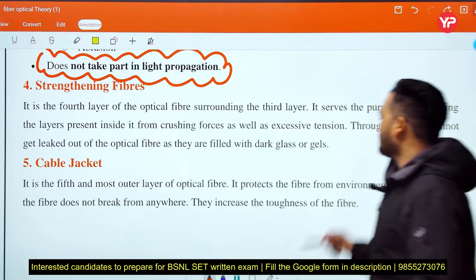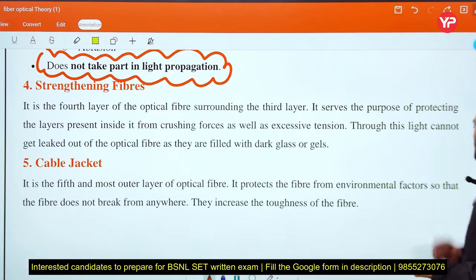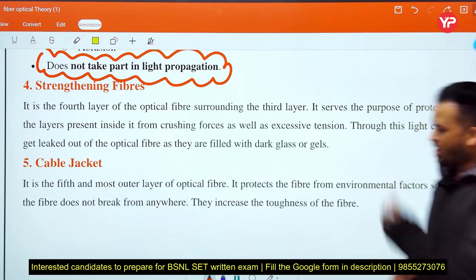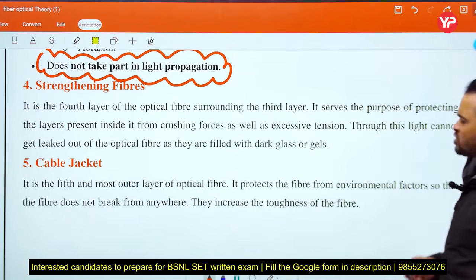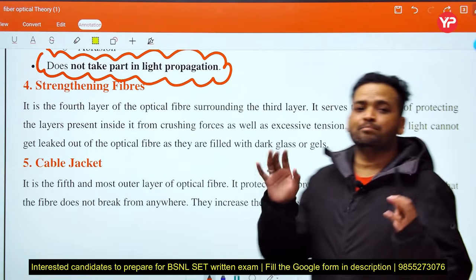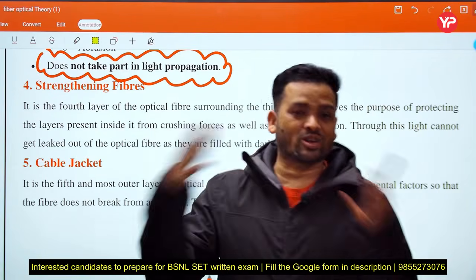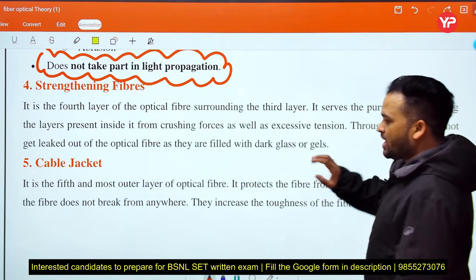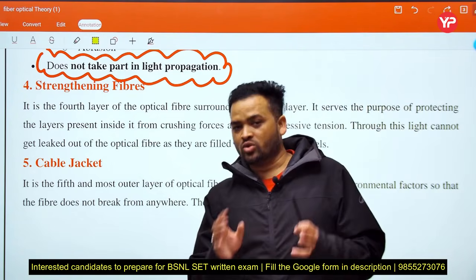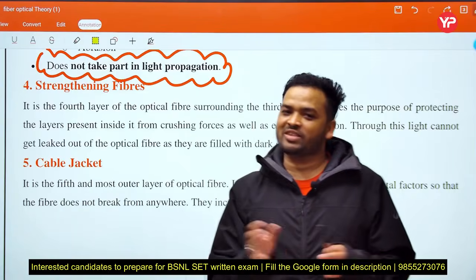This layer of the optical fiber protects the fiber from environmental factors so that the fiber does not break from anywhere. They increase the toughness of the fiber. But this is the basic optical fiber core structure. And what type of questions are asked on that topic? See, here we discuss all the relevant theory, then we discuss all the relevant MCQs.